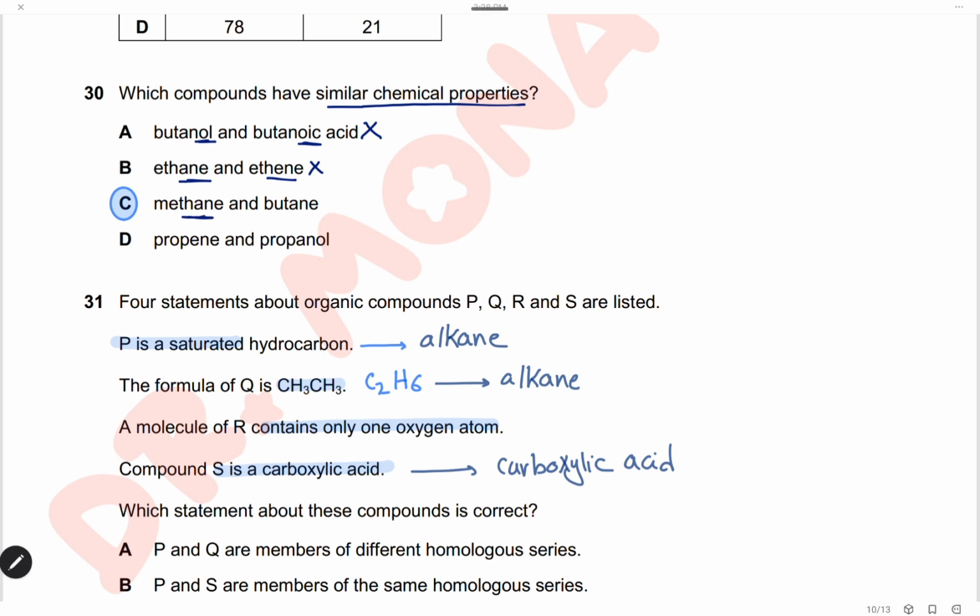Here we have methane and butane, both from the same homologous series, both are alkanes, so of course they have similar chemical properties. Propene and propanol: propene is an alkene and propanol is an alcohol, so they don't have similar chemical properties. The correct answer here is C.